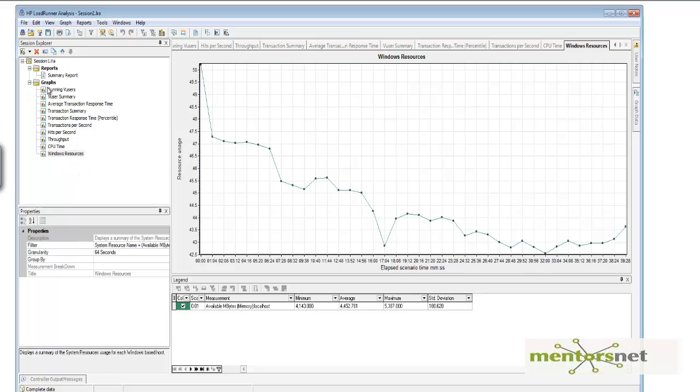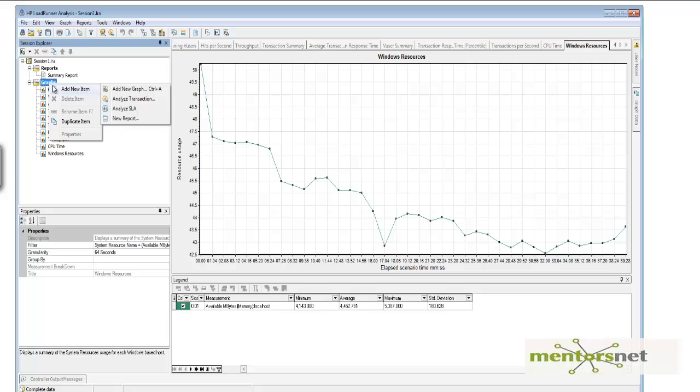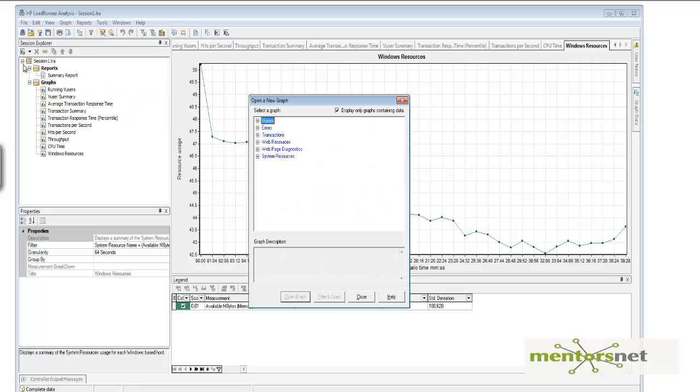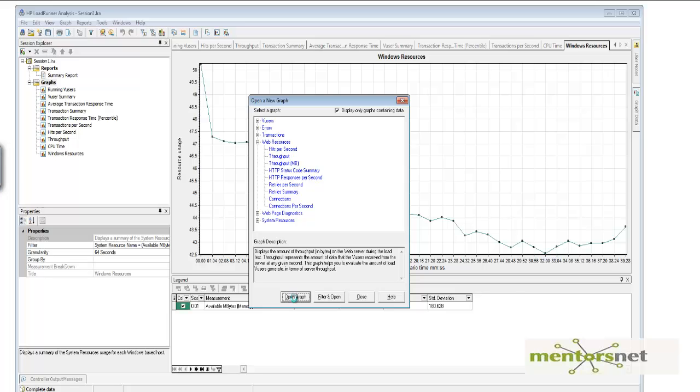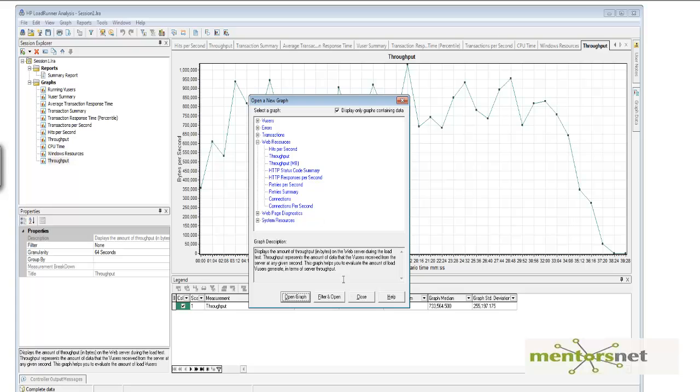Finally, this was a test that was running against a web server. LoadRunner captured other things, and they are stored in web resources. I need to know the throughput, and things like HTTP status and responses per second.